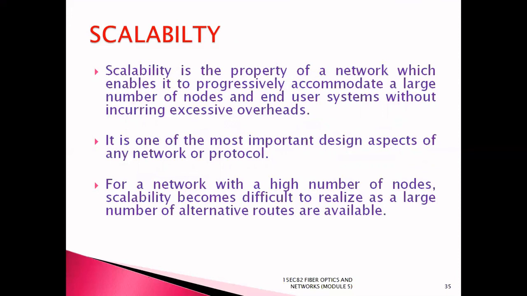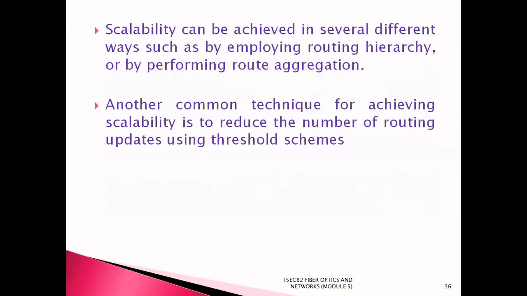For a network with a high number of nodes, scalability becomes difficult to realize as a large number of alternative routes are available. Scalability can be achieved in several different ways, such as by employing routing hierarchy or by performing route aggregation. Another common technique for achieving scalability is to reduce the number of routing updates using threshold schemes.